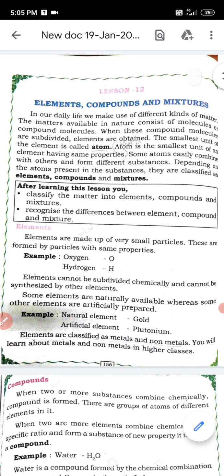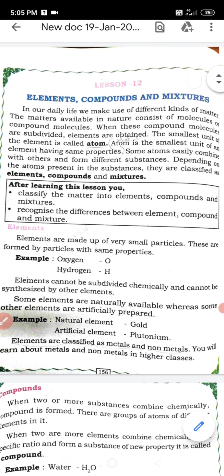In our surroundings we find the living and the non-living things. The living things are made up of cells and the non-living things are made up of matter. Matter available in nature consists of molecules or compound molecules. When these compound molecules are subdivided, elements are obtained.